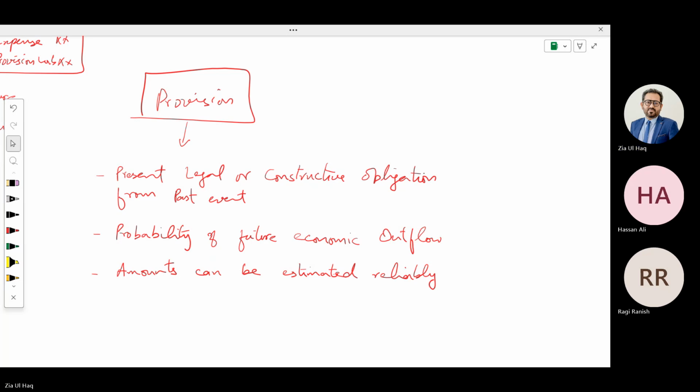Suppose in the past, a company dismissed its employee. Now the employee has sued the company for unfair dismissal, and he has sued for damages of $100,000.